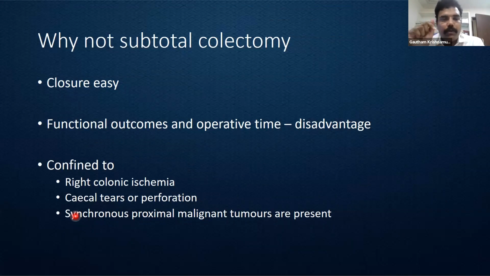So why not subtotal colectomy in this individual? It does make the job easier whenever we remove the entire large intestine. However, the functional outcomes over the long term are going to be poor because the small bowel is now going to be directly anastomosed with the rectal stump. Hence, it is primarily indicated only in case of an associated right colonic ischemia, any incidence of cecal tears or perforation, or if synchronous proximal malignant tumors are present.